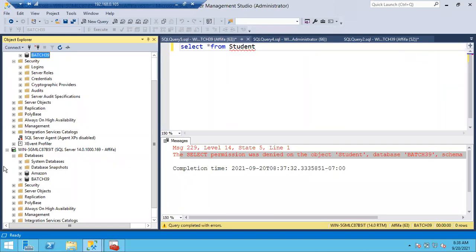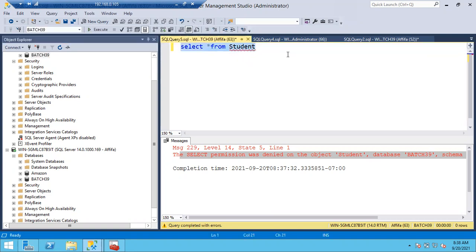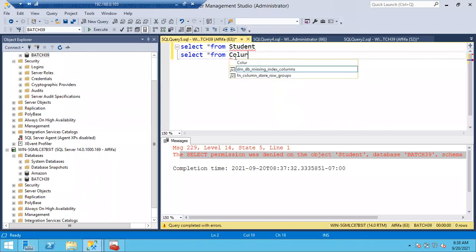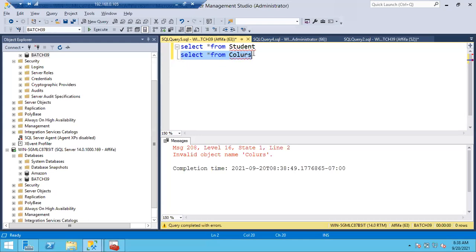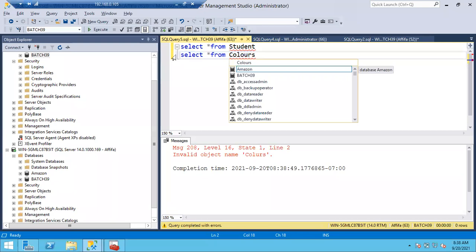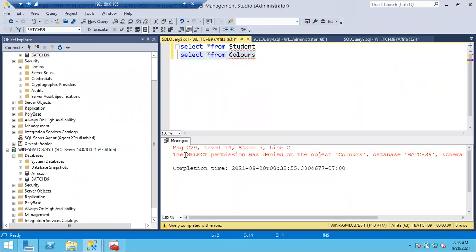Afifa. Okay, so what is the other table? We have colors, right? Let me Control A, Control C, Control V. Let me type COLOURS. Go to batch and execute. Invalid object name, I guess COLOURS, right? Let me execute. Select permission. Yes, this is the correct table. All right, now Afifa cannot access these two tables. Now Afifa has to access these two tables. How?